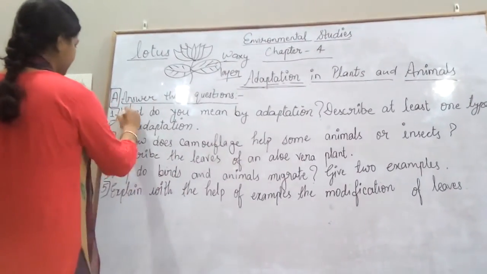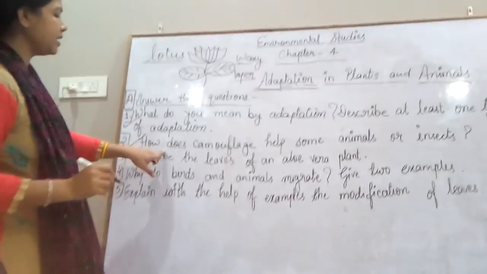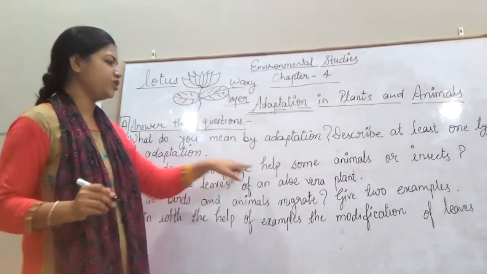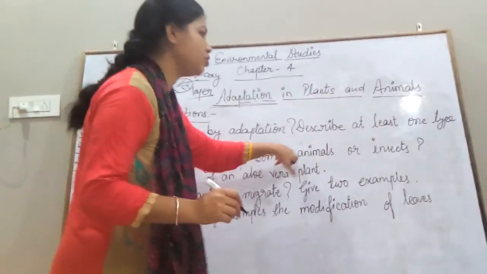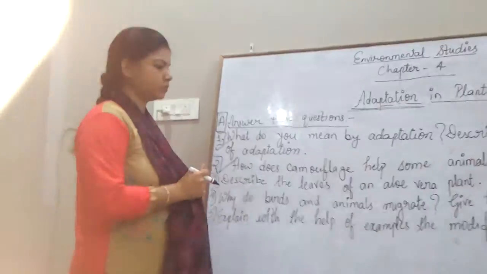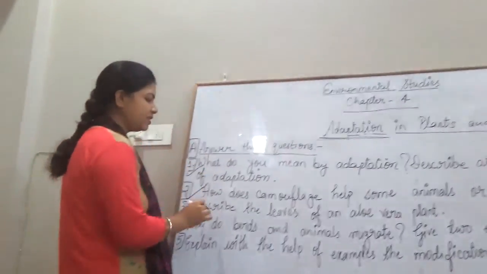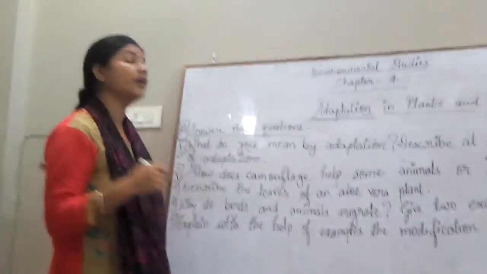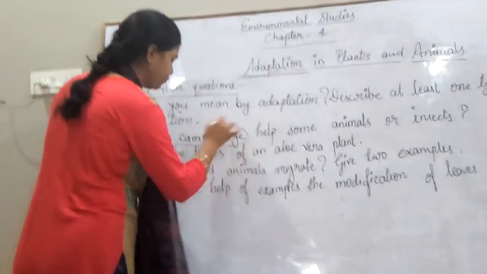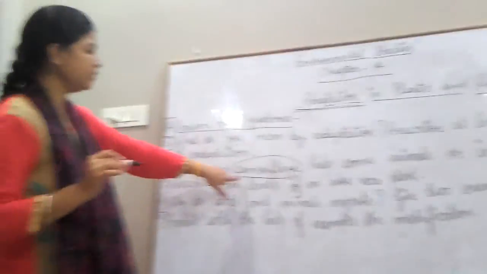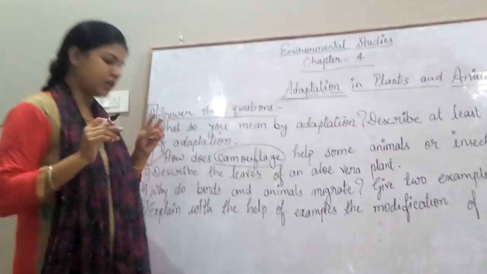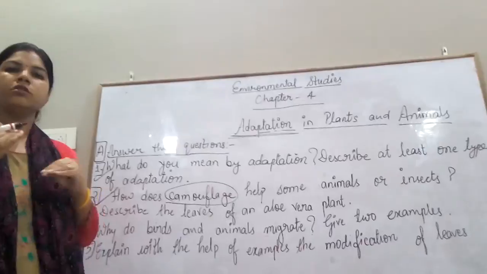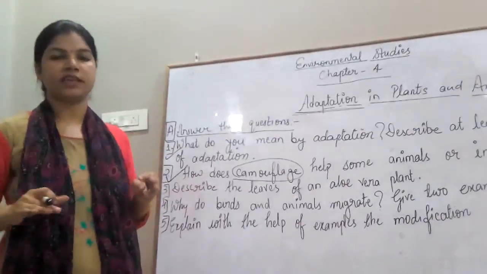Next one is, how does camouflage help some animals or insects? Camouflage is the ability to hide oneself.